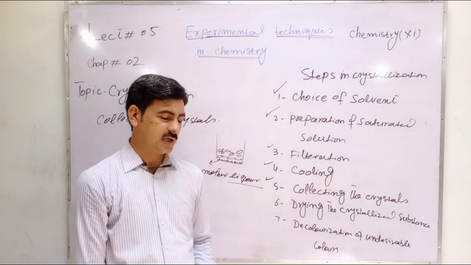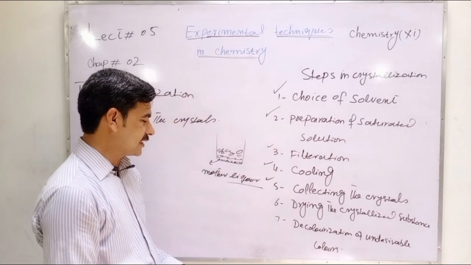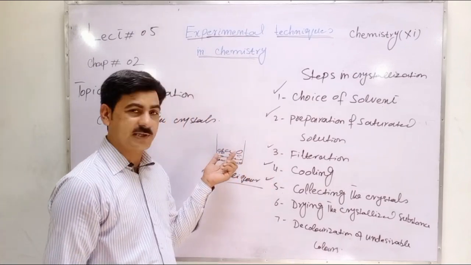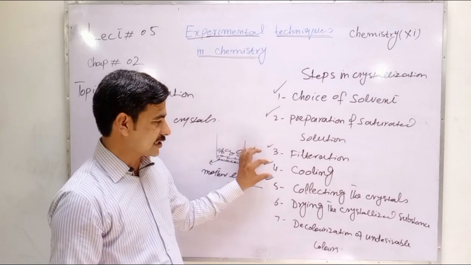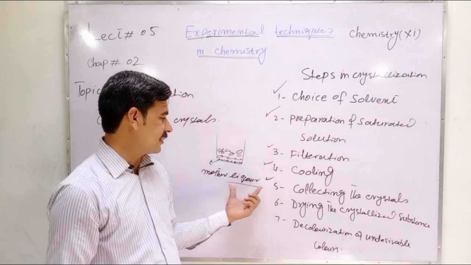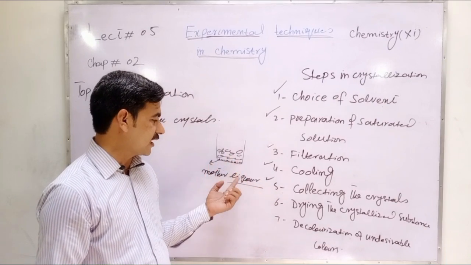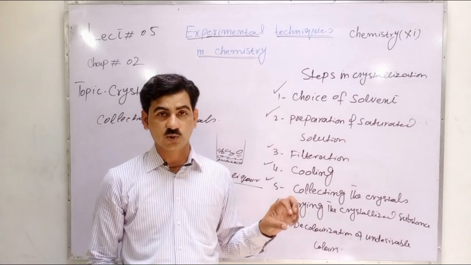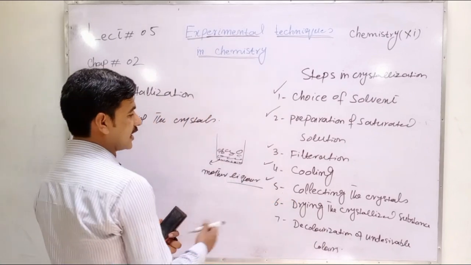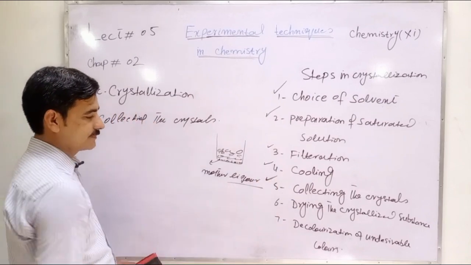As we discussed in our previous lecture, the gooch crucible is the apparatus that is used to separate more precipitated samples. So when maximum crystals are formed during the cooling process and little mother liquor is left, we will separate these crystals from the mother liquor by using the gooch crucible apparatus. By using that apparatus, crystals are collected and separated from the mother liquor.